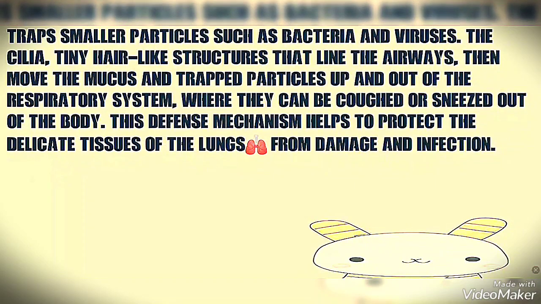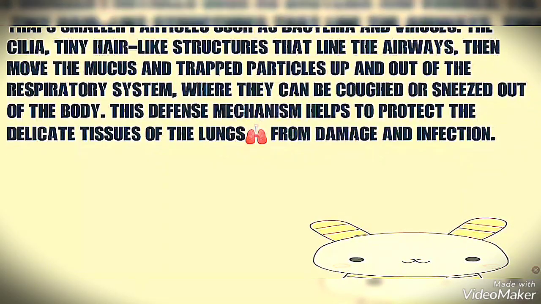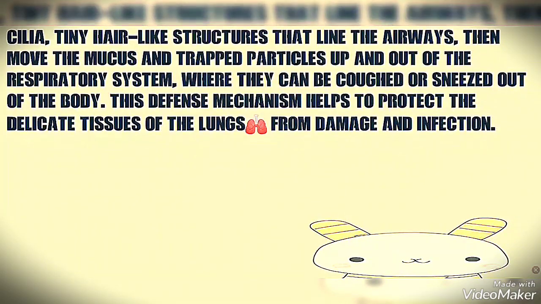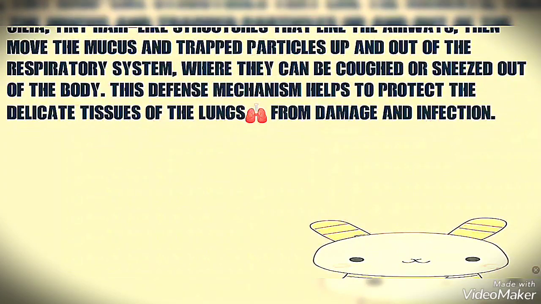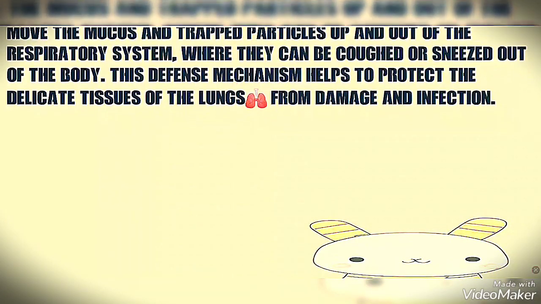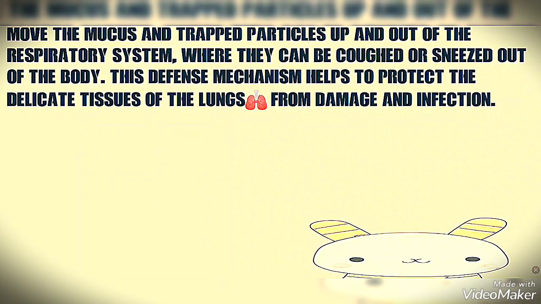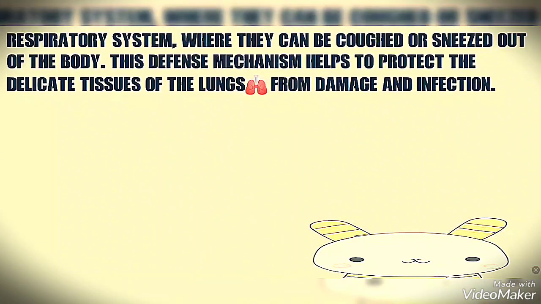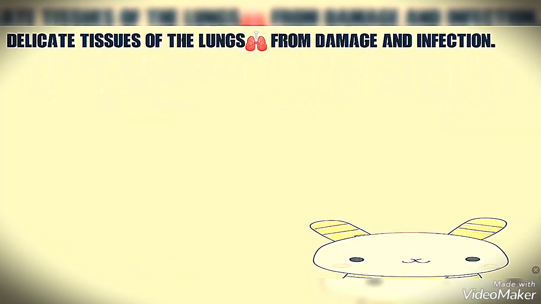The cilia, tiny hair-like structures that line the airways, then move the mucus and trapped particles up and out of the respiratory system, where they can be coughed and sneezed out of the body. This defense mechanism helps to protect the delicate tissue of the lungs from damage and infection.